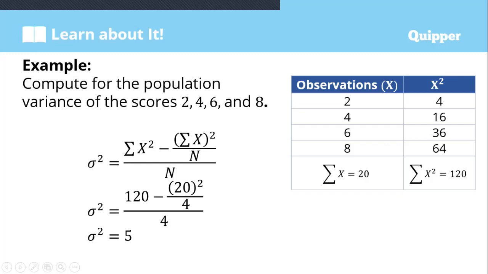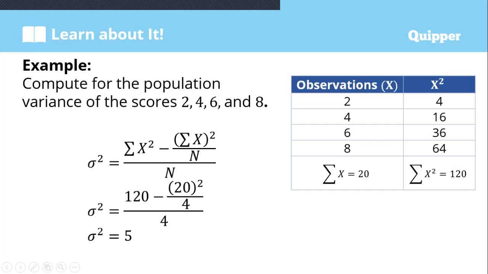Take note, 20. Now, x squared means we multiply each value by itself. 2 times 2 is 4. 4 times 4 is 16. 6 times 6 is 36. 8 times 8 is 64. Since it is a summation, we add all of them: 4 plus 16 is 20, plus 36 is 56, plus 64 is 120. Therefore, the summation of x squared is equal to 120.